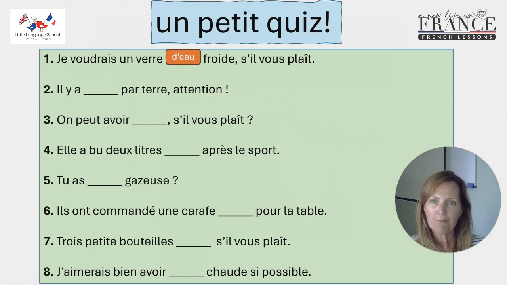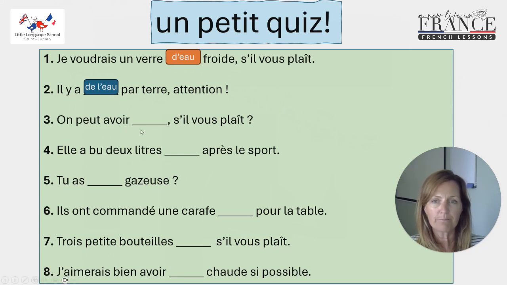Il y a de l'eau par terre. Attention, there is something on the floor. Watch out. So there is water on the floor. Watch out. Which one we're going to use? Have we got a quantity? Nope. So we're going to say il y a de l'eau par terre. Attention.